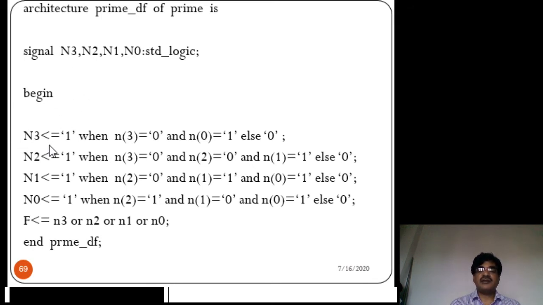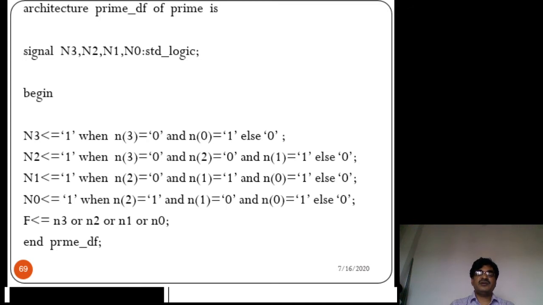So the statements are target signal. Now here is N3. N3 is assigned the value 1 when N(3) equals 0 and N(0) equals 1, else 0. That means suppose you take a 4-bit number. The possibilities for a 4-bit number are 0 to 15. So this program identifies the prime numbers in the range 0 to 15 only.